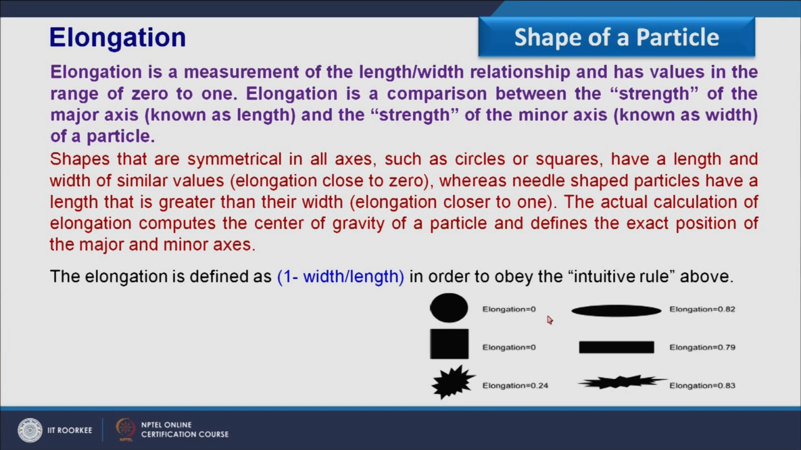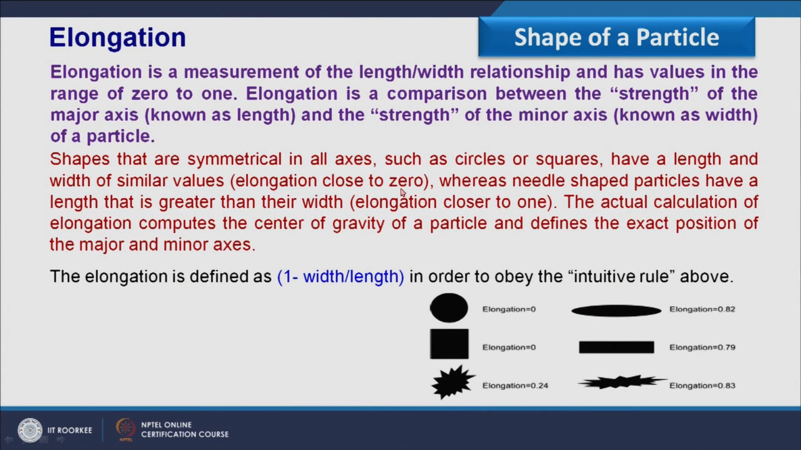If I define the elongation, we can very well identify that if the particle shape is a needle, it must have the elongation equal to 1. So shapes that are symmetrical in all axes, such as circles or squares, have a length and width of similar value, so elongation close to 0. Like in this case, we have elongation close to 0, whereas needle-shaped particles have a length that is greater than their width, so elongation would be equal to 1.